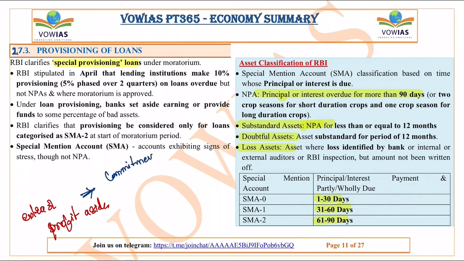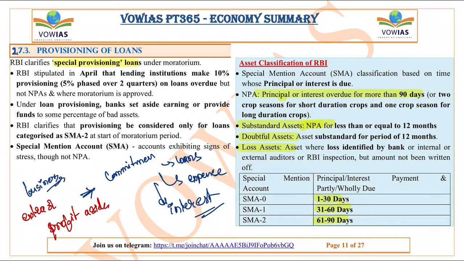To fulfill. They have to give loans, they have to take care of the expenses and everything, and also they have to pay the interest to the customers. All these things have to be done by the banks. So if the bank don't show the return, or if the bank don't get any return from the business, then what is going to happen? The bank is going to collapse.